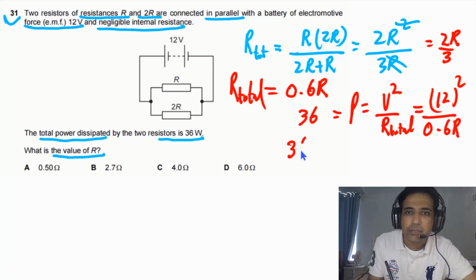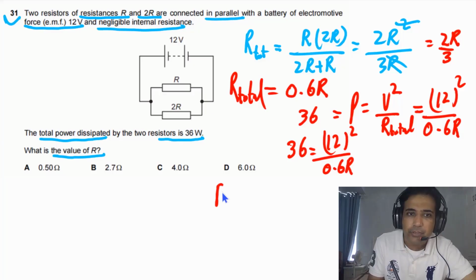If we rearrange this, 0.6R will be equal to 12 squared divided by 36.